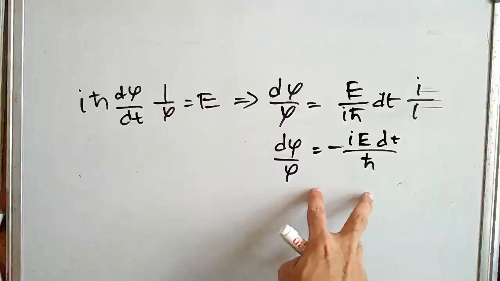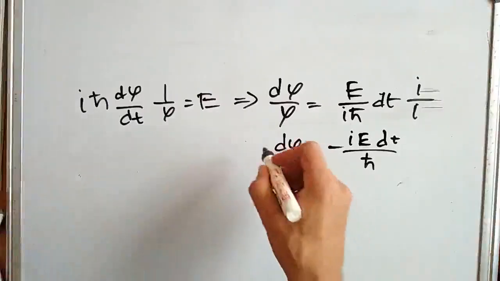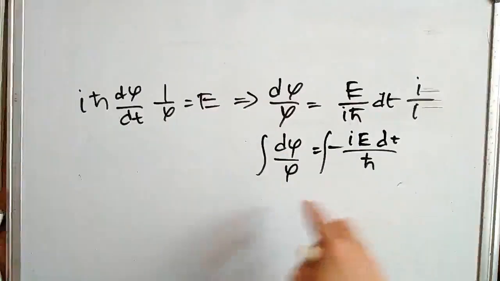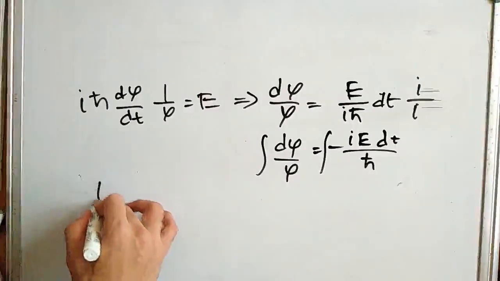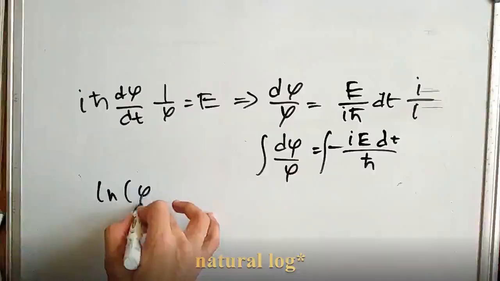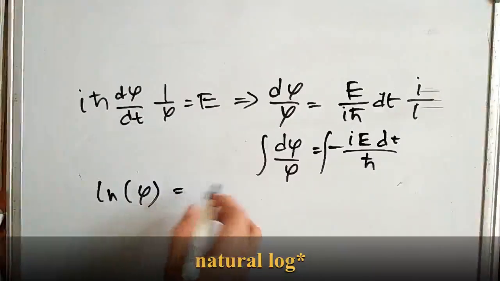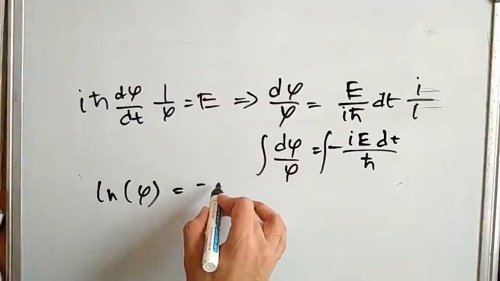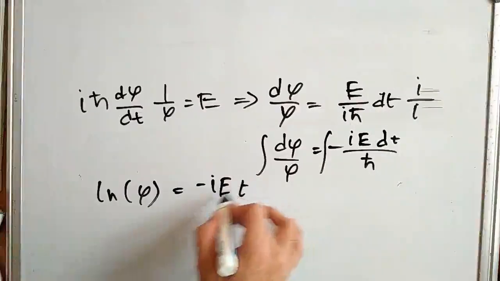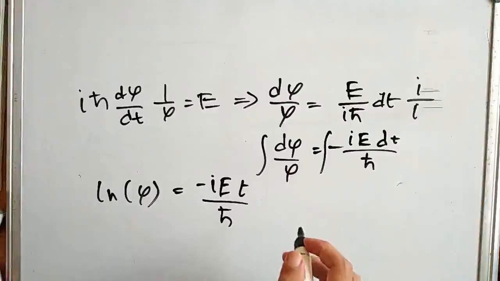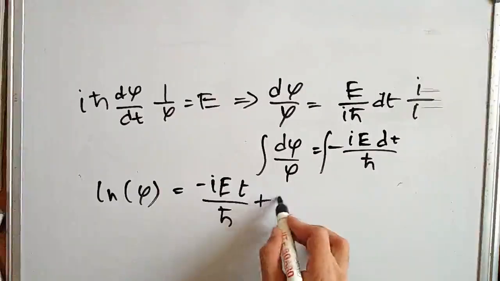On the left side we get the integration of 1 over phi, which is ln of phi, and on the right side we get minus i E t over h bar plus C1.